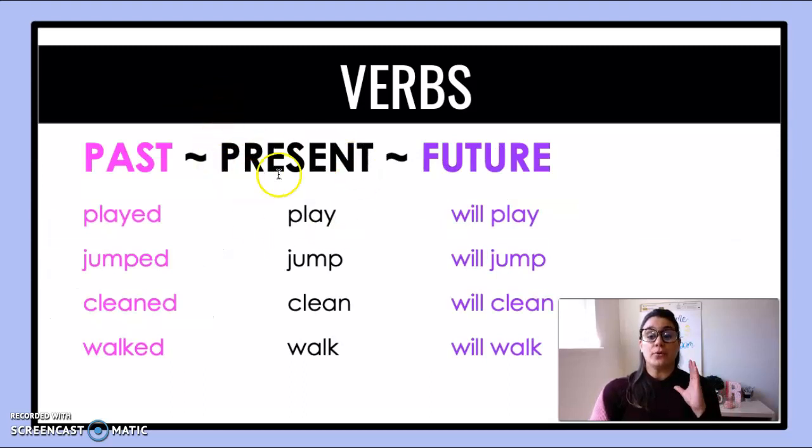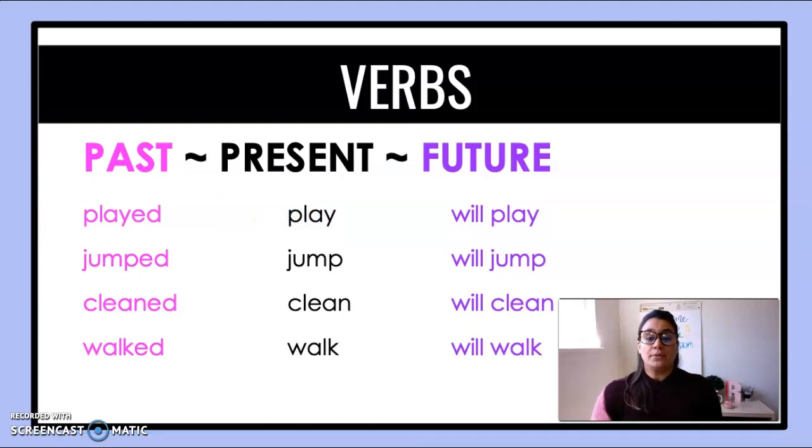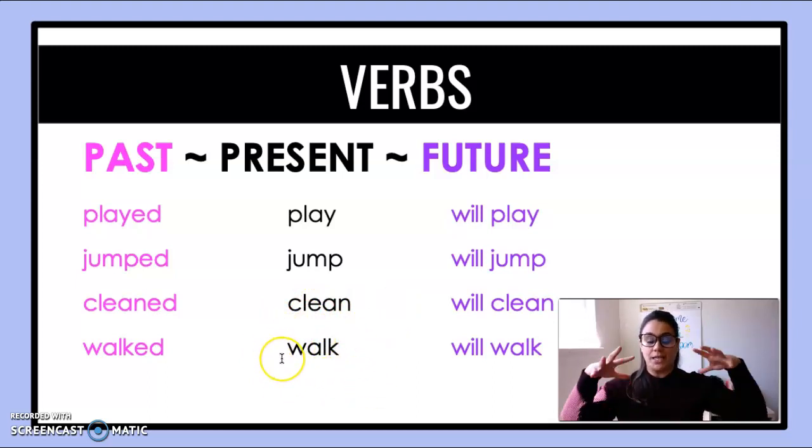Verbs can happen in the present. Verbs could have already happened in the past, and verbs can be future tense. So they can be past tense, present tense, future. So here are some examples of some verbs in the present tense. The word play. I play. It's happening right now. I jump. I like to jump. It is happening now. Clean. I clean with my mom. This is something that I am doing now. Walk. I walk my dog. It is happening in the present.